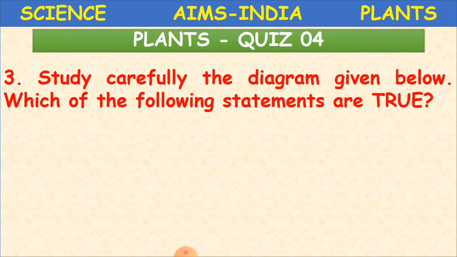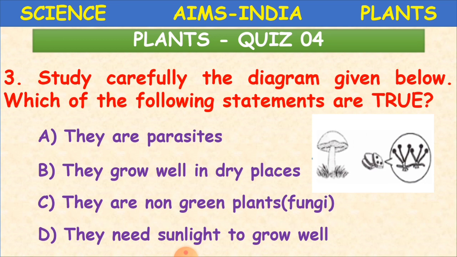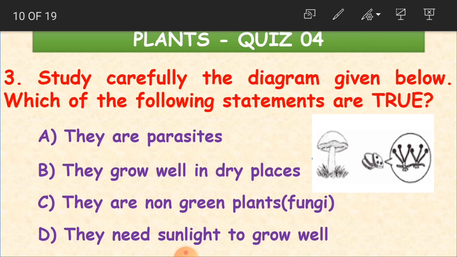Study carefully the diagram given below. Which of the following statements are true? Okay, now we'll see the diagram here. So it's a diagram of a mushroom. So now we have to just see what the options are. They are parasites. They grow well in dry places. They are non-green plants, that is fungi. They need sunlight to grow well. Okay, so which statement is true?